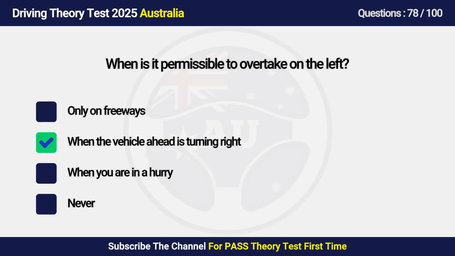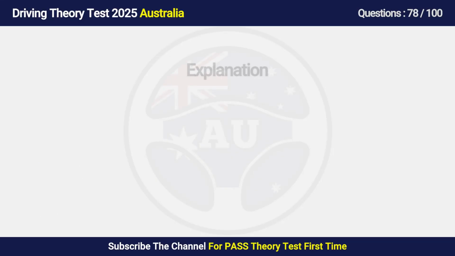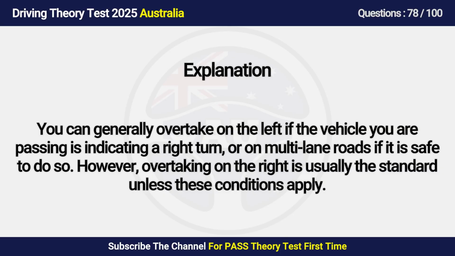Answer is B. When the vehicle ahead is turning right. You can generally overtake on the left if the vehicle you are passing is indicating a right turn, or on multi-lane roads if it is safe to do so. However, overtaking on the right is usually the standard unless these conditions apply.